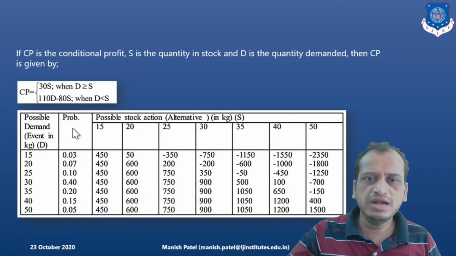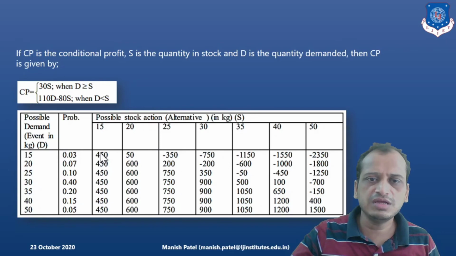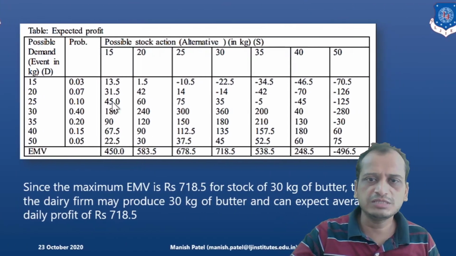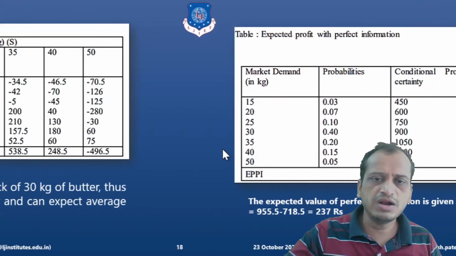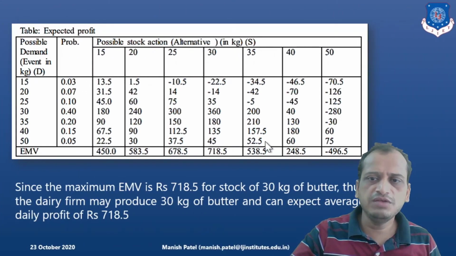So based on that probability and the possible demand, we prepare this table, which is the conditional profit table. Clear? What we will do in the next step, we multiply the probabilities and the payoff to get the expected payoff, that is the expected profit here. We add them up, so we finally get this value. So out of this the maximum value is 718. So that is our answer here. So expected monetary value is 718, which is corresponding to 30 kilo of stock of butter.